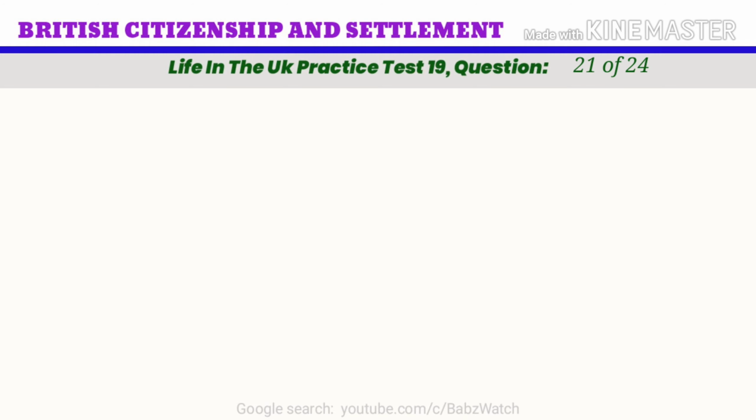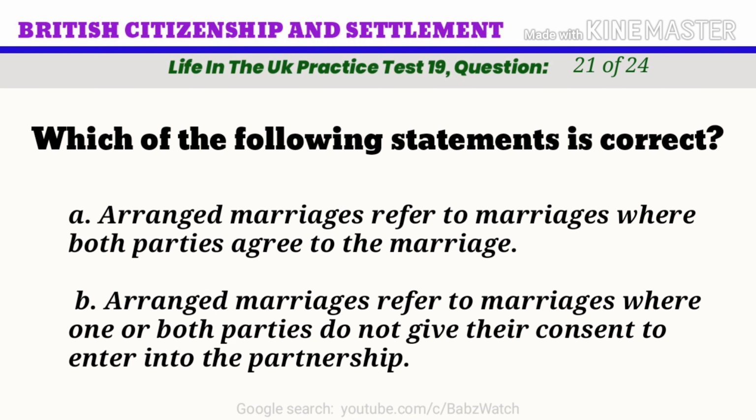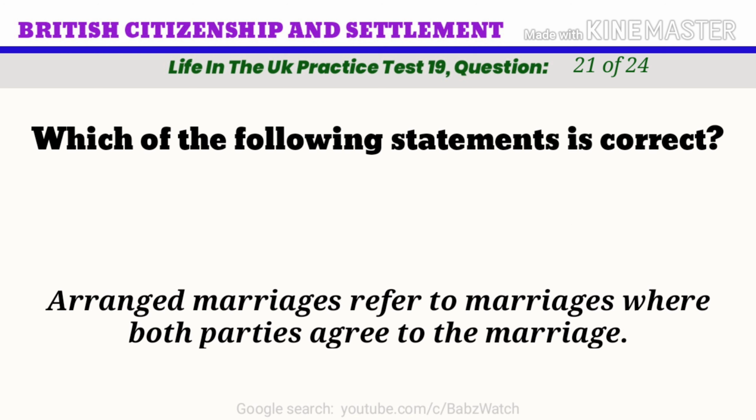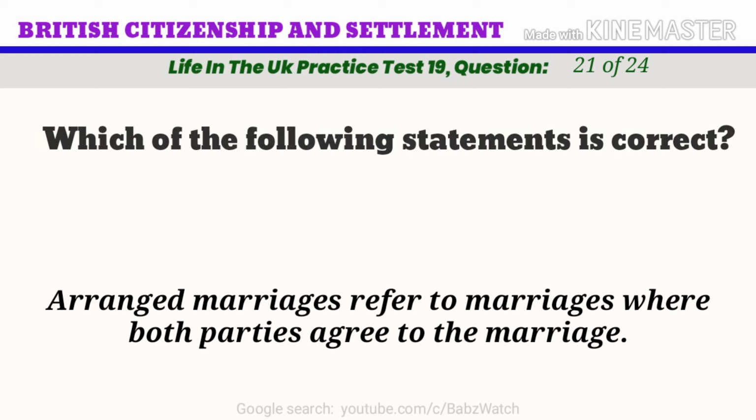Life in the UK practice test. Question 21 of 24. Which of the following statements is correct? A. Arranged marriages refer to marriages where both parties agree to the marriage. B. Arranged marriages refer to marriages where one or both parties do not give their consent to enter into the partnership. The correct answer is A. Arranged marriages refer to marriages where both parties agree to the marriage.